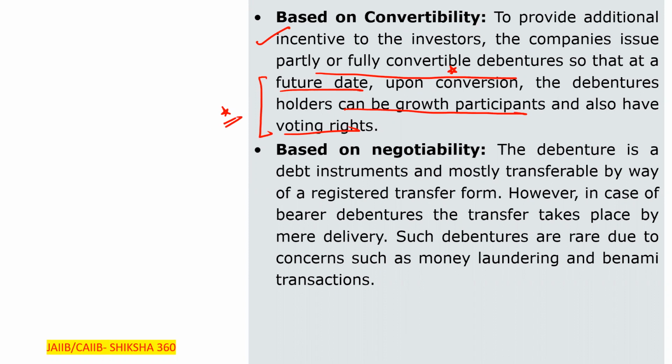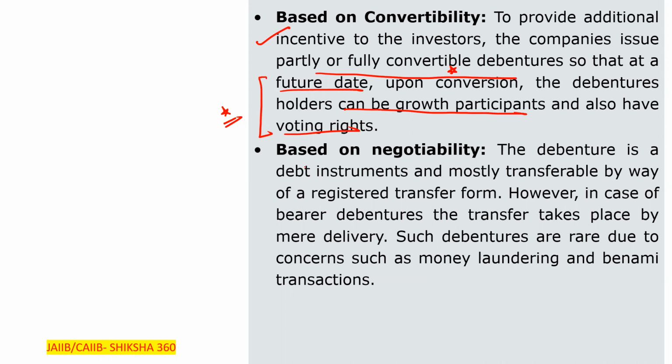Next one is based on negotiability. So what is the meaning of that?